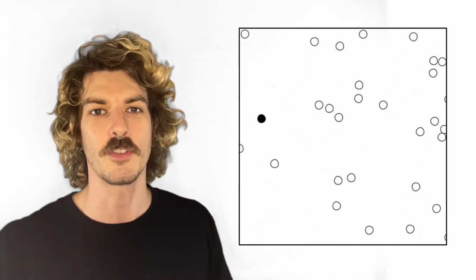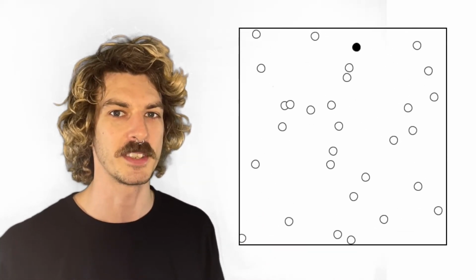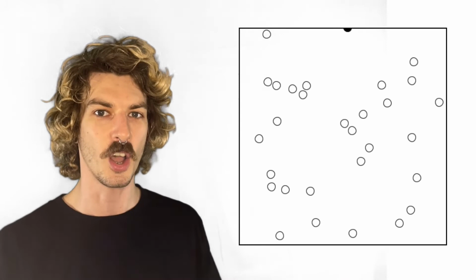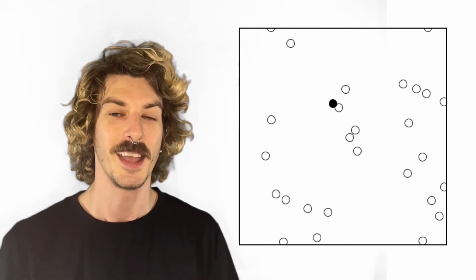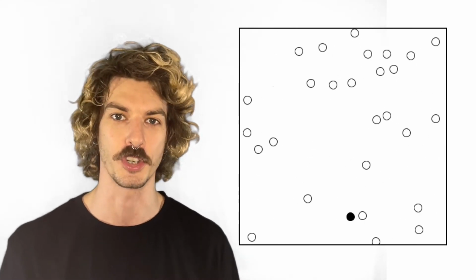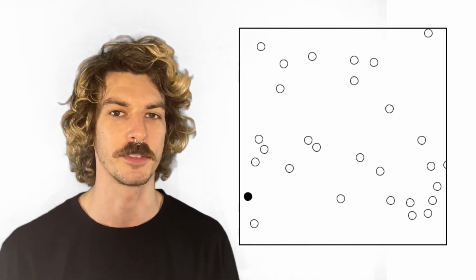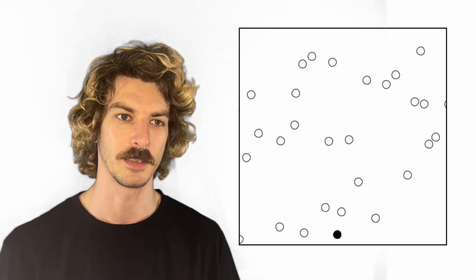Now, we know that it's not random. It's just going in a straight line until it bumps into something. But if you took that particle on its own, it would look like it's making this really crazy random pathway. And that's called Brownian motion. It's the apparent random pathway that gas particles make.